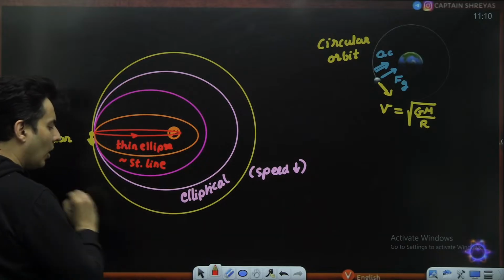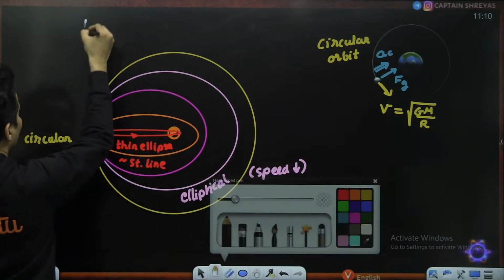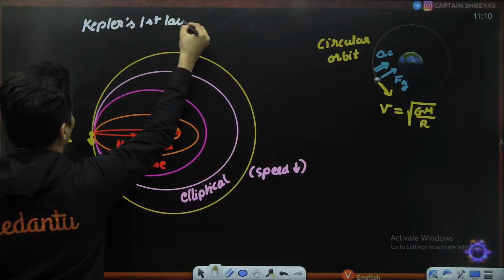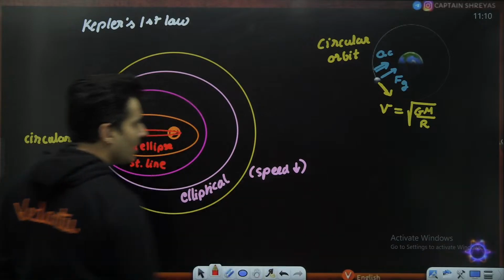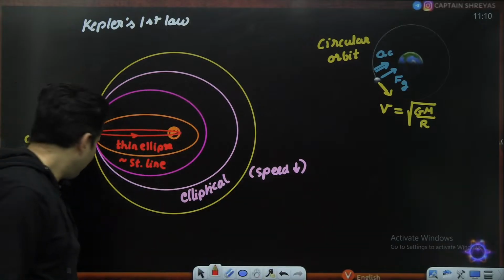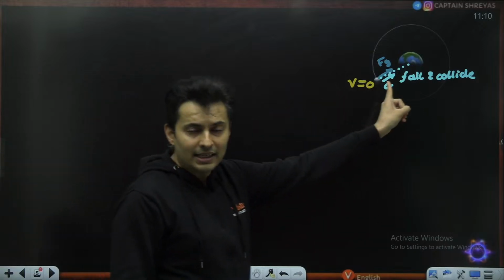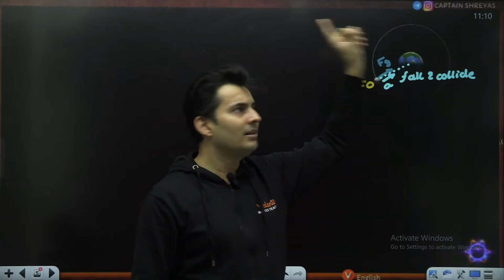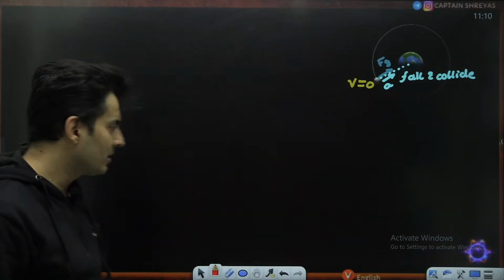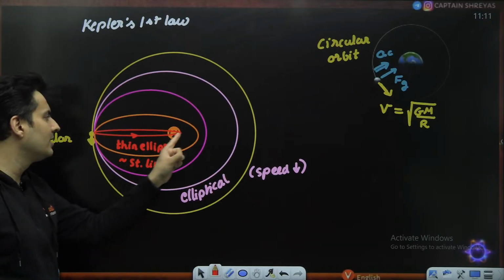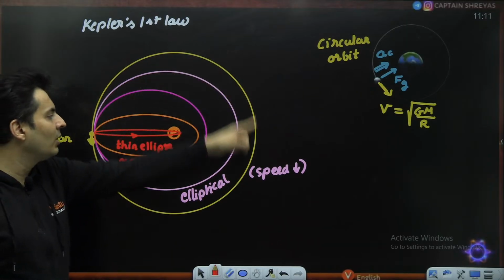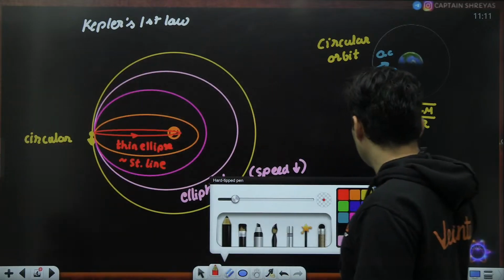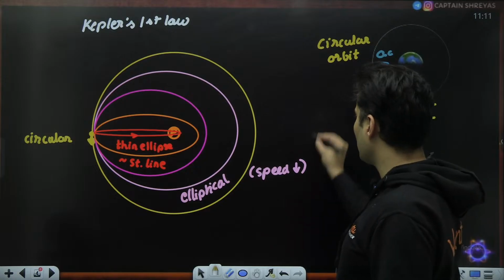Keep in mind, this is all according to Kepler's first law. Now, this is exactly what we want. When we stop the satellite from moving around, it goes in a straight line, which feels like a flat ellipse where the planet is at one of the foci. So we are interested in basically this situation, and we are going to compare it with the circular situation. Now let's use Kepler's third law to solve it further.